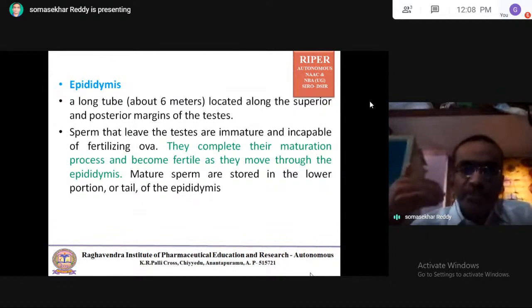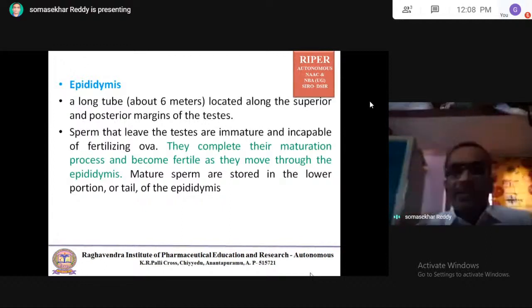They complete their maturation process and become fertile as they move through the epididymis. Mature sperm are stored in the lower portion, or tail, of the epididymis. So which organ of the male reproductive system is involved in maturation of the sperm? Nothing but the epididymis.